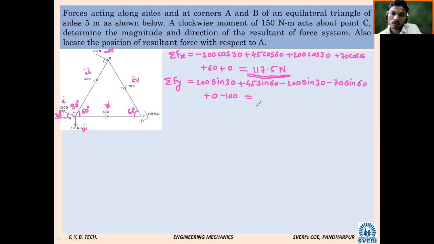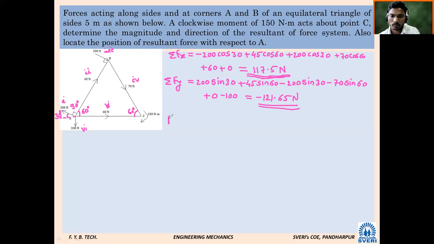Calculate this. Minus 121.65. Is it correct? Minus 121.65. Yes, sir. Okay.